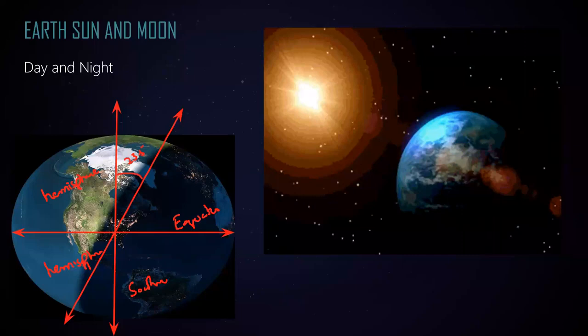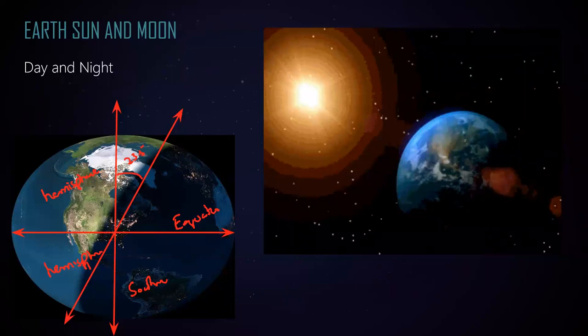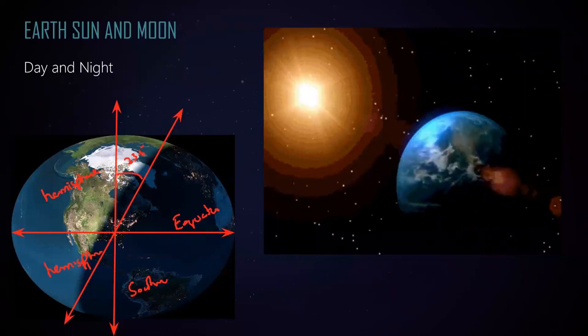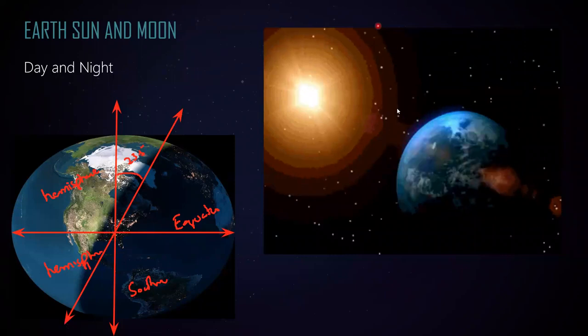As the earth spins on its own axis, the parts which experience the sunlight will experience the day, and the parts where the sunlight does not reach will experience the night.